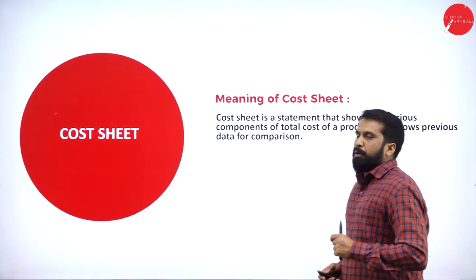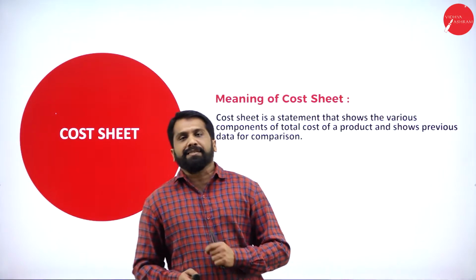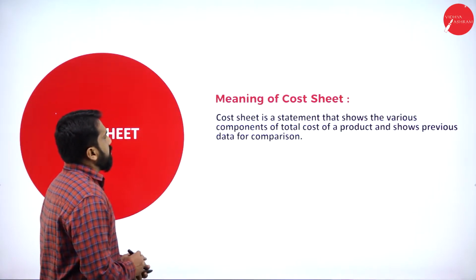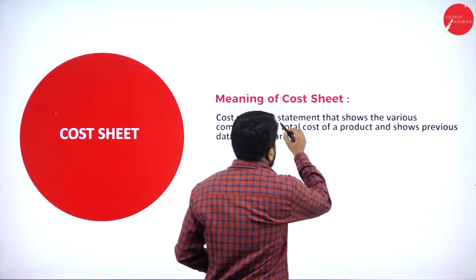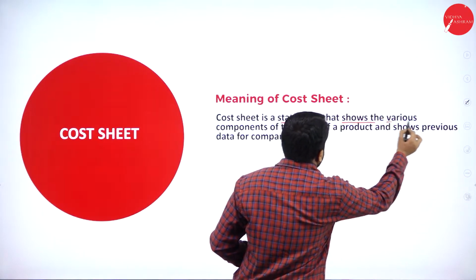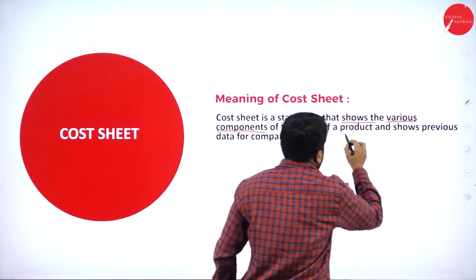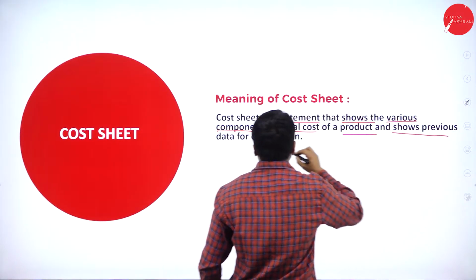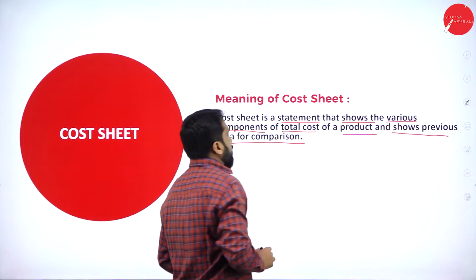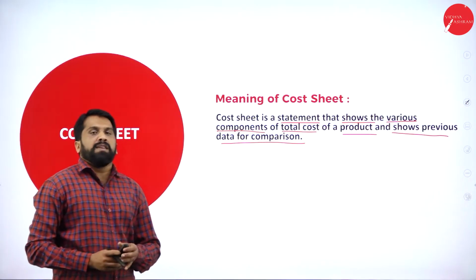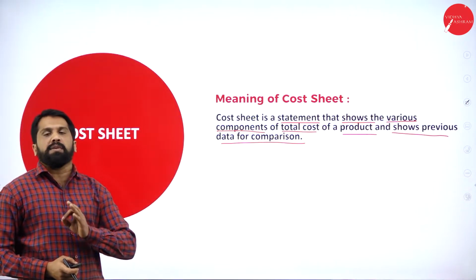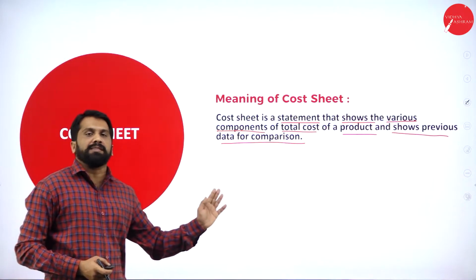Before that, we will understand what a cost sheet is. A cost sheet is a statement that shows the various components of total cost of production. It shows previous data for comparison. They will not ask you even a 2 mark or 5 mark question on what a cost sheet is.